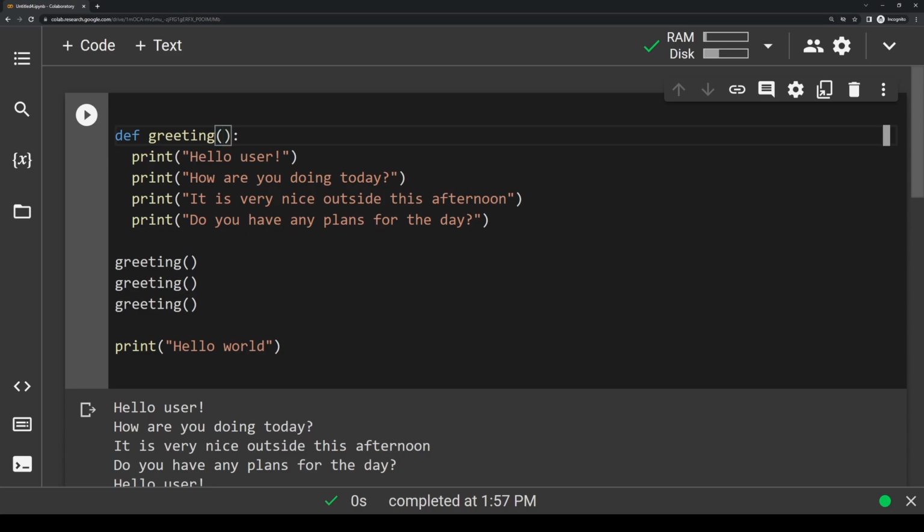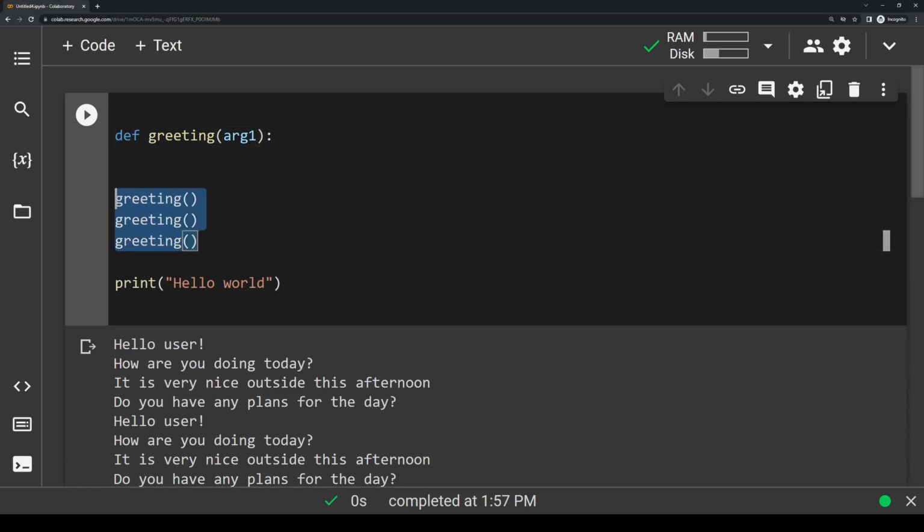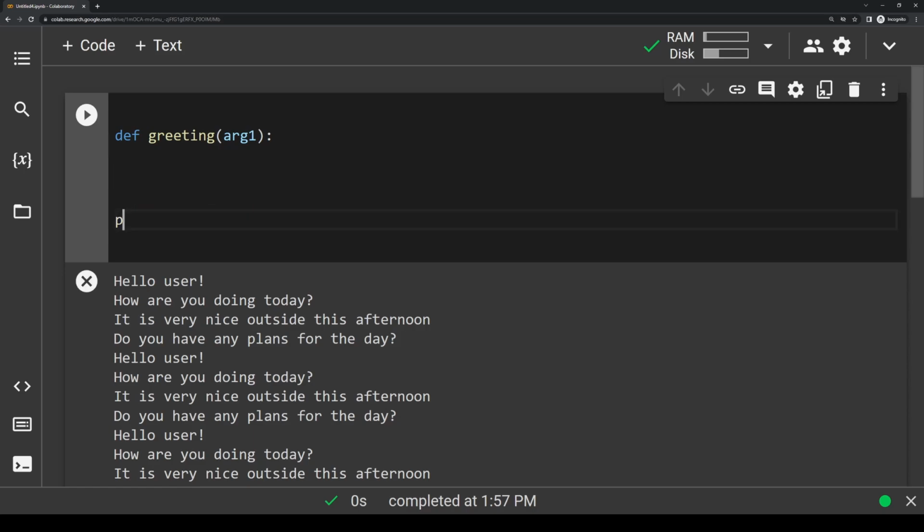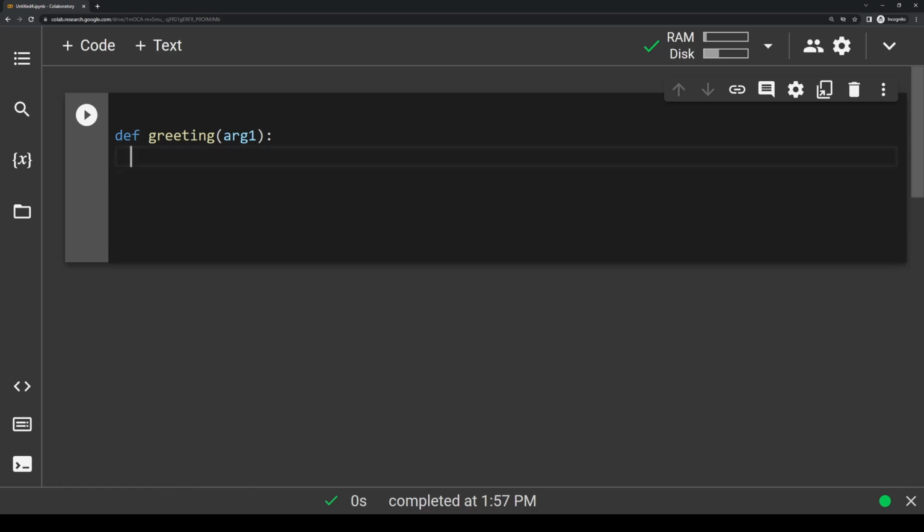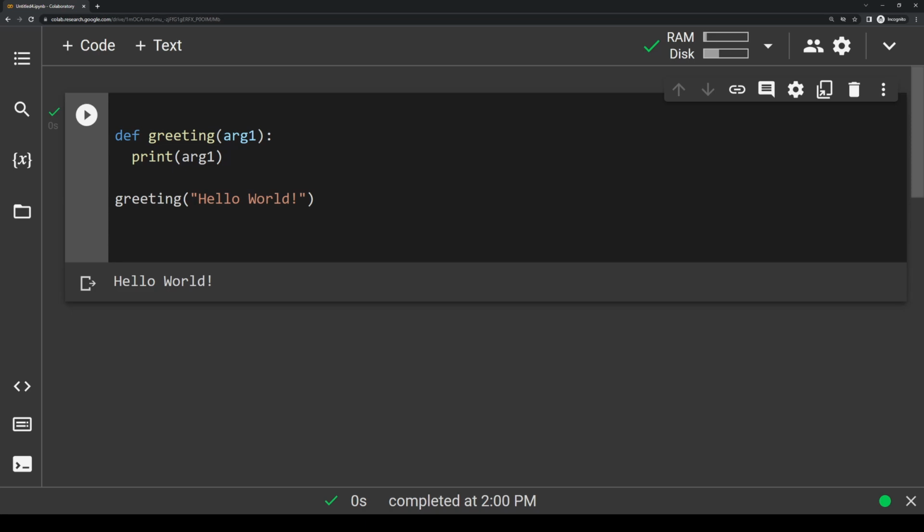Inside of our function definition, let's just make an argument, and let's call it arg1, which is just short for argument 1. Then I'm going to change this body here. I'm going to delete most of this, and clear this output. Inside of here, I actually just want to print arg1. And then I want to call this greeting function. So I'm going to call greeting, and I'm going to pass in hello world. And if we run this code now, you'll see that it prints out hello world.